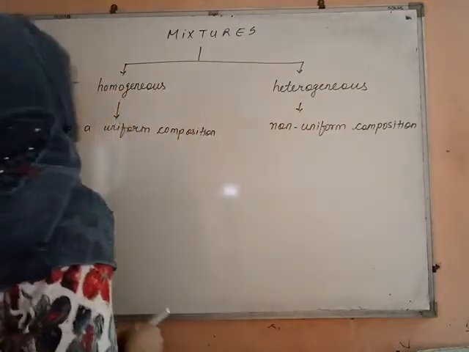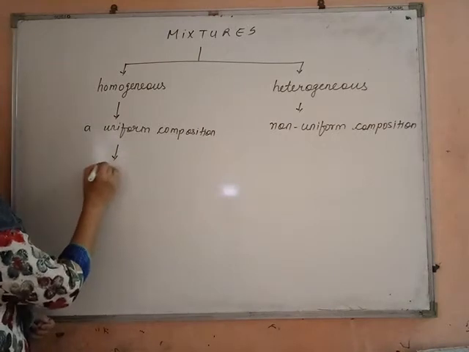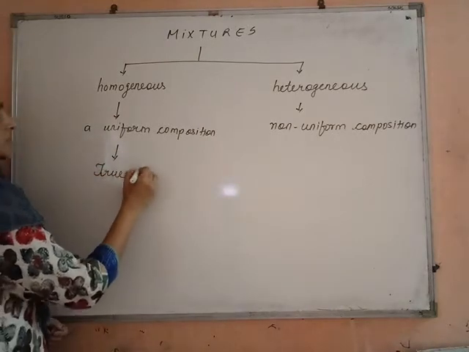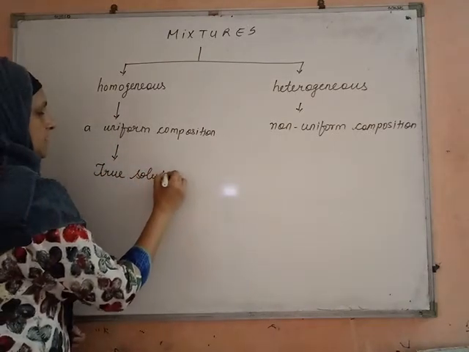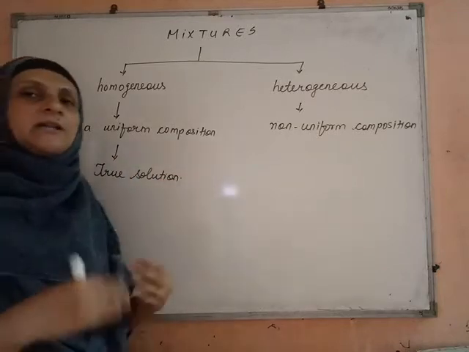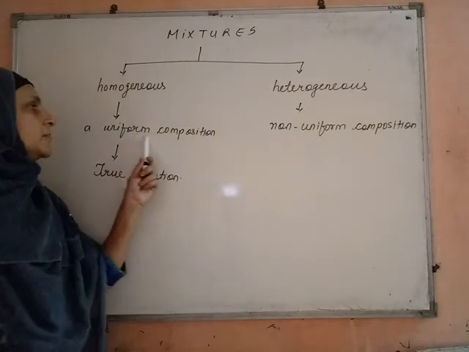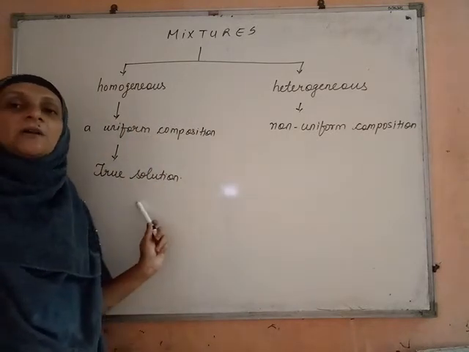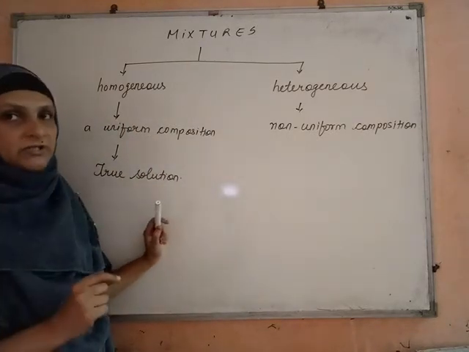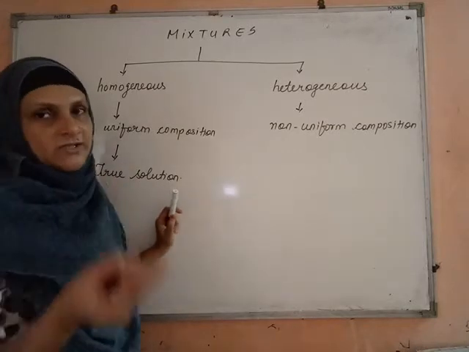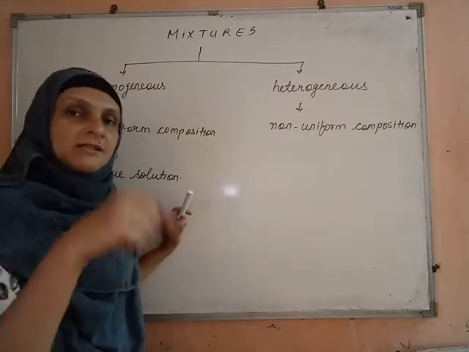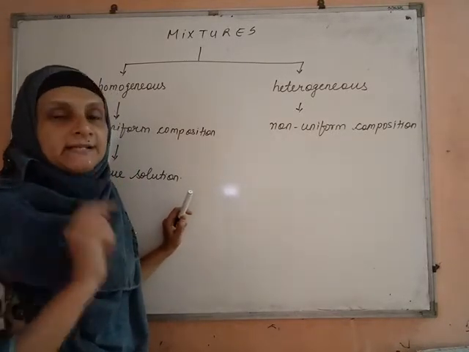Now going further, all the homogeneous mixtures are called true solutions or even just solutions. You can call it solution only, then also it is proper. So all the uniform composition mixtures are called true solutions. Examples are salt dissolved in water, sugar dissolved in water, alloys.